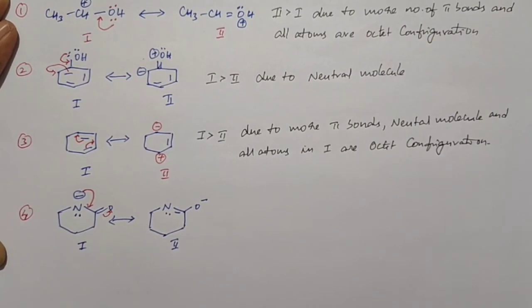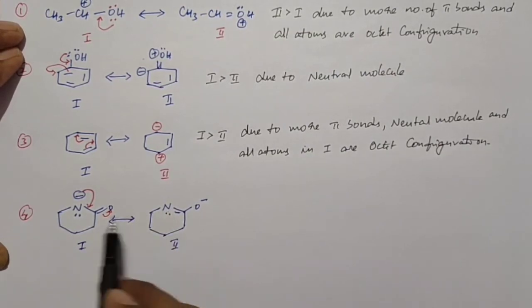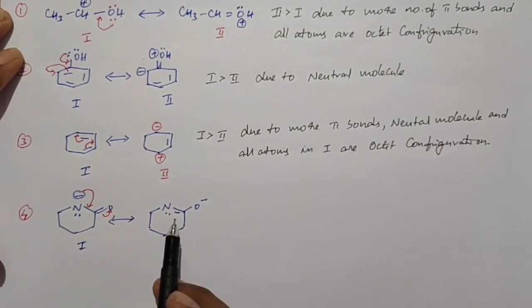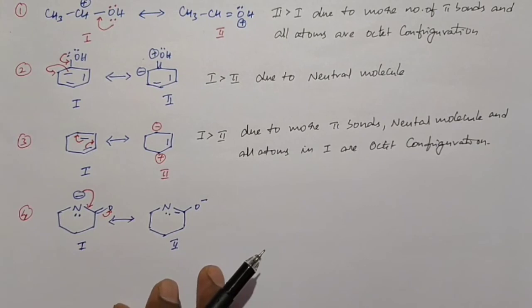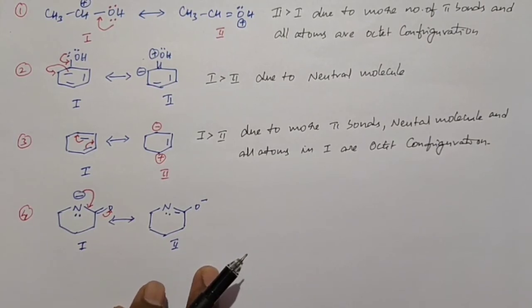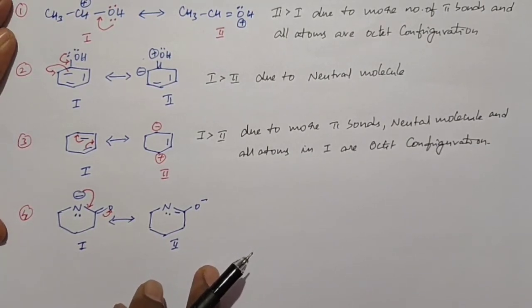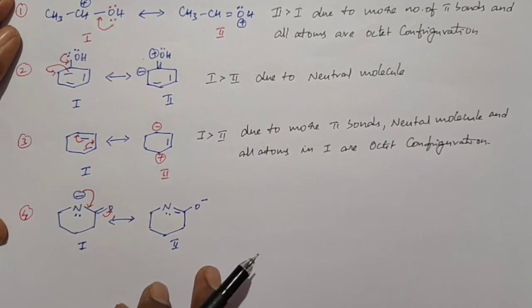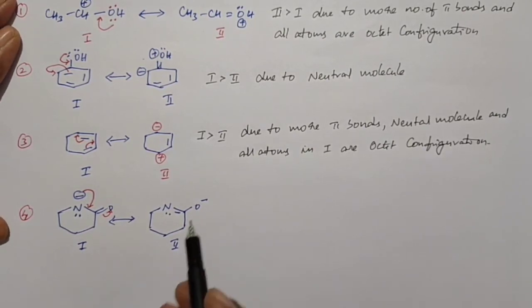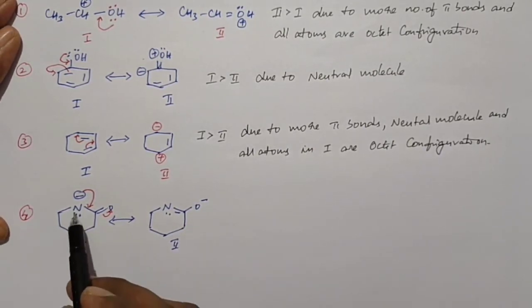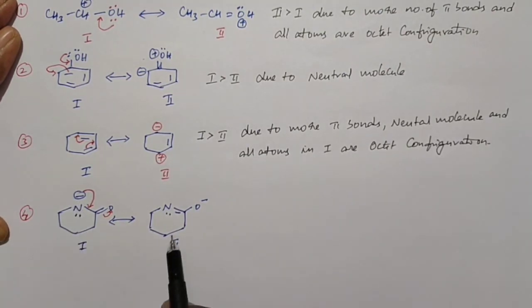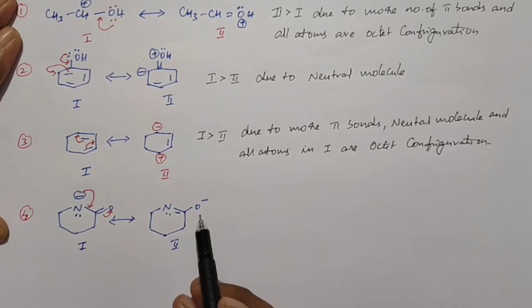When you compare structure 1 and structure 2, structure 2 is more stable than structure 1. Why? Because in both compounds we have an equal number of pi bonds, all atoms have the octet configuration, and both are charged species. So rule number 3 cannot apply. When you go to rule number 4, in the first structure the negative charge is present on a low electronegative atom, but in the second structure the negative charge is present on a high electronegative atom.